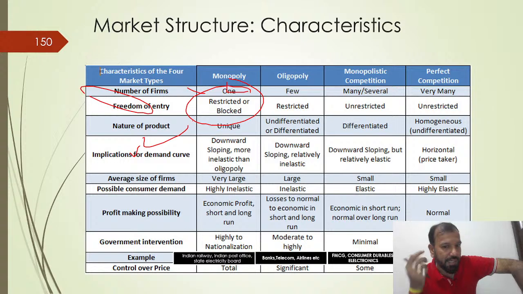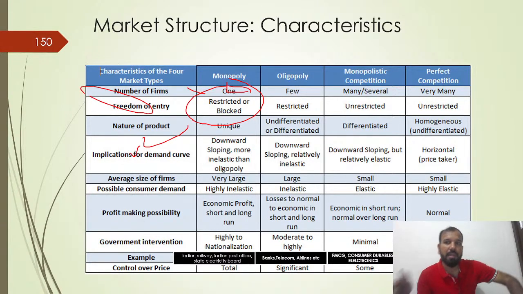Examples of monopolies are the Indian Railway, Indian Post Offices, the State Electricity Board. Oligopolies are banks, telecom, airlines, petroleum products, insurance. There are so many companies and industries that come under oligopoly. Monopolistic is about FMCG, consumer durables, electronics. Perfect competition is about all those people who run the unorganized market, like fruit market, dairy, fish market. Control over prices: in monopoly, they have full control over the prices. In oligopoly, they have significant control. In monopolistic competition, they have some, and in perfect competition, they don't have any control.